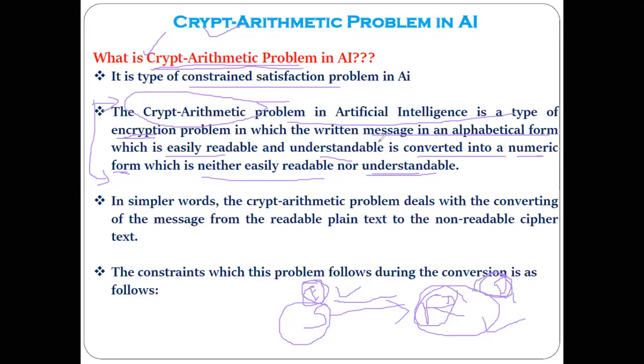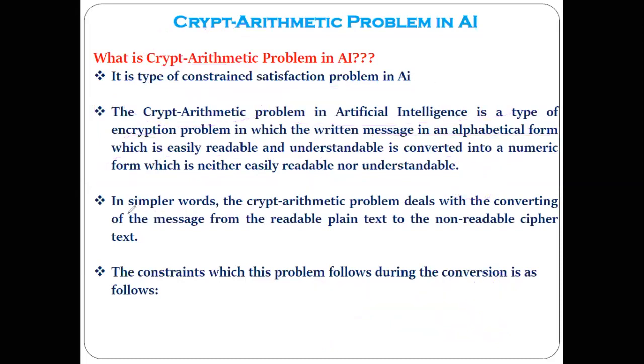Here, how we are going to encrypt and decrypt in this crypt arithmetic problem, you can see. It's a type of encryption problem in which the written message in alphabetical form, which is readable and understandable, we are going to convert into numeric form, which is neither easily readable nor easily understandable, except by the receiver. Yes or no? It should be decoded by the receiver only. Got the point?